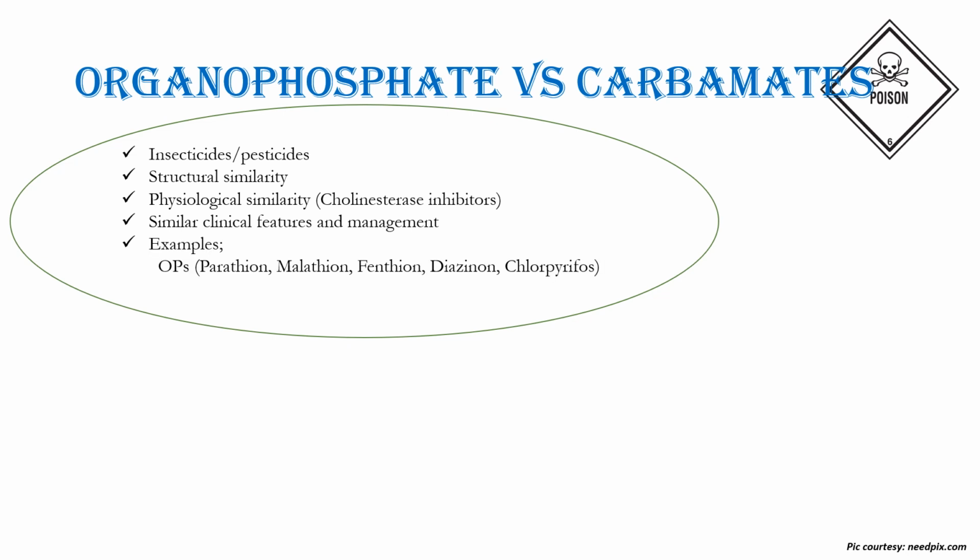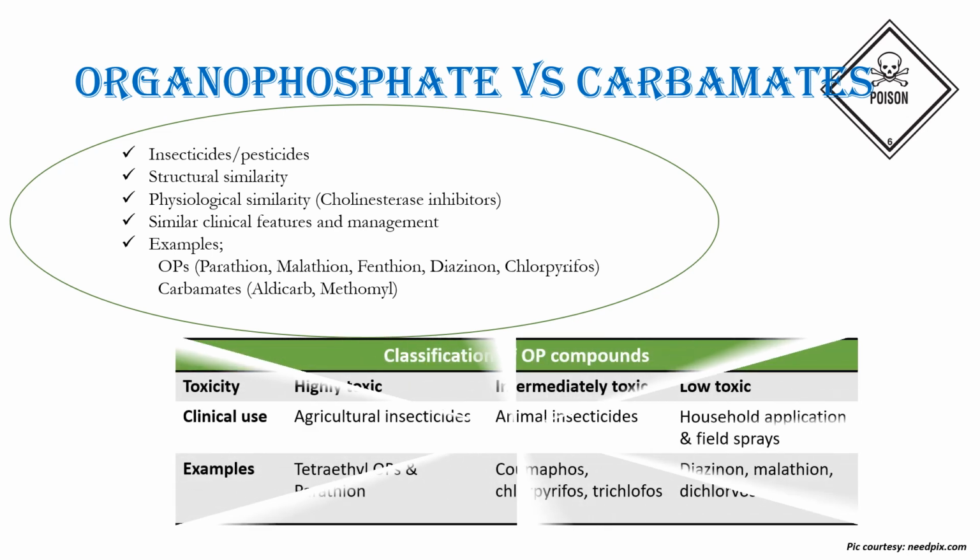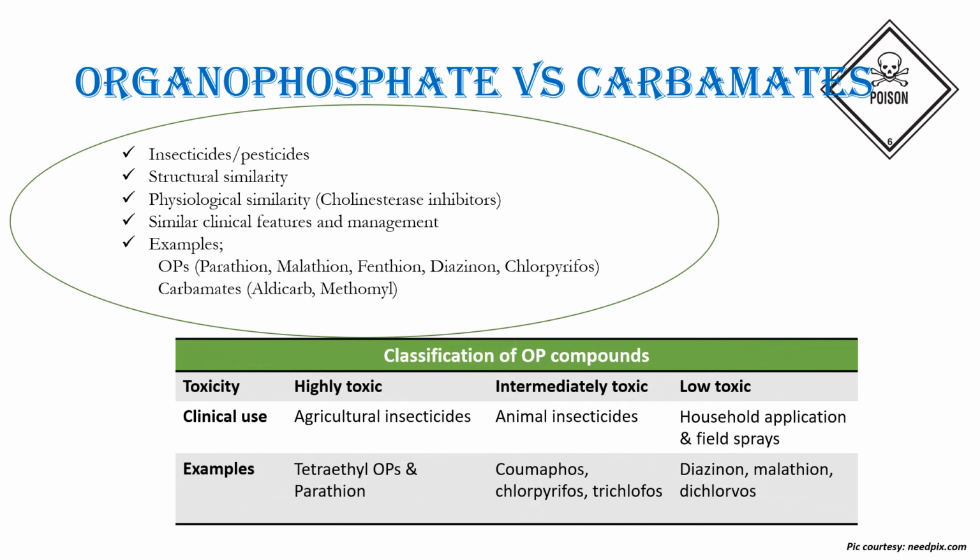Common examples of organophosphates are parathion, malathion, phenethion, diazinon and chlorpyrifos, whereas those of carbamates include aldicarb and methomyl. Commonly known organophosphorus compounds have been classified as follows: highly toxic, intermediately toxic and low toxic. The highly toxic ones are the agricultural insecticides, the intermediate ones are animal insecticides, and those used for household application and field sprays have low toxicity.